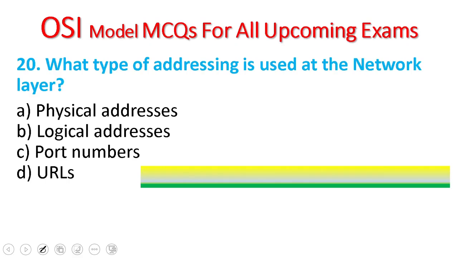Question number 20. What type of addressing is used at the network layer? Physical addressing, logical addressing, port numbers, URLs. The type of addressing in the network layer is the logical addressing technique, which is the IP address.